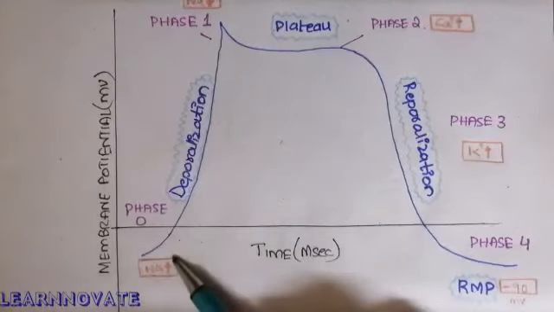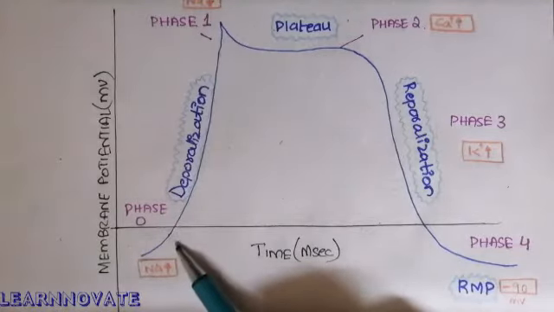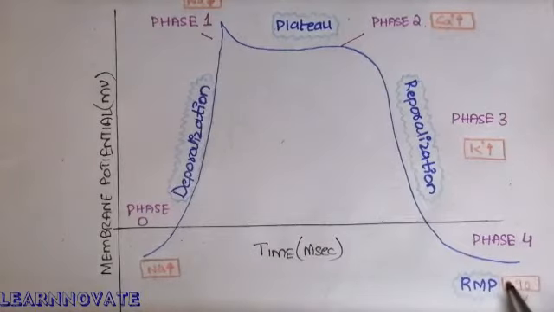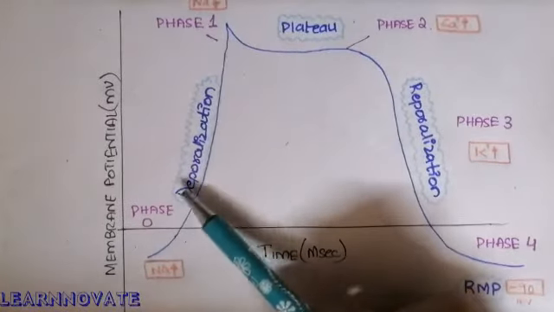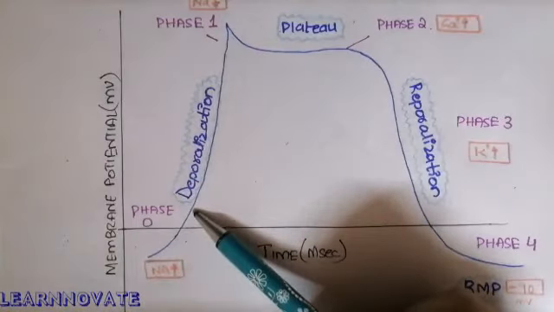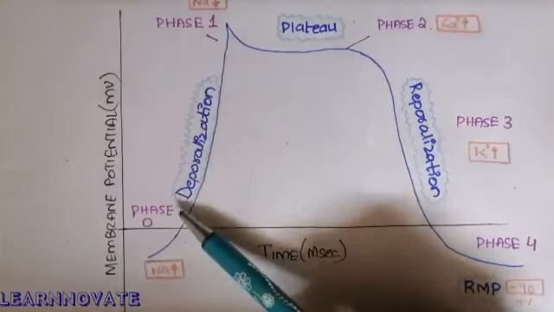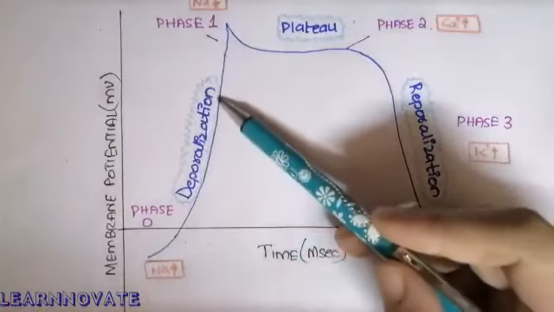The sodium ions increase and there is positivity inside the cell, because the sodium ion causes positivity. This positivity decreases the resting membrane potential of minus 90 millivolts, and the membrane potential changes during depolarization until it becomes plus 20. That is, positivity is created inside the cell, and this stage is called depolarization. Here you can see the graph is sloping upward.